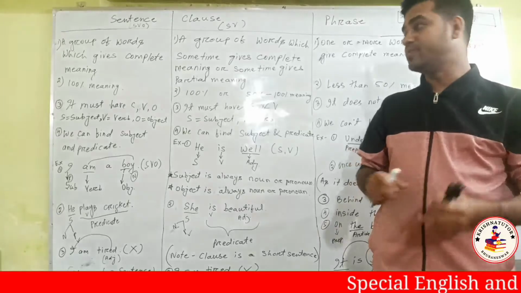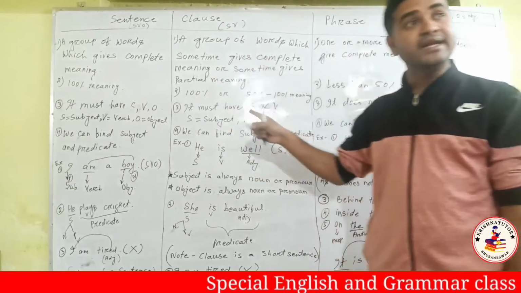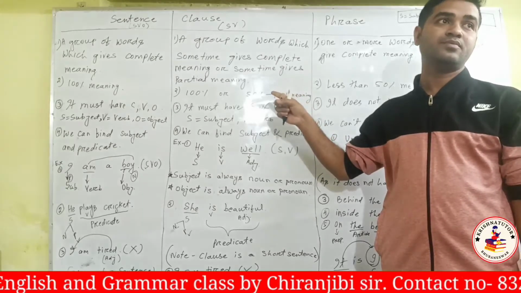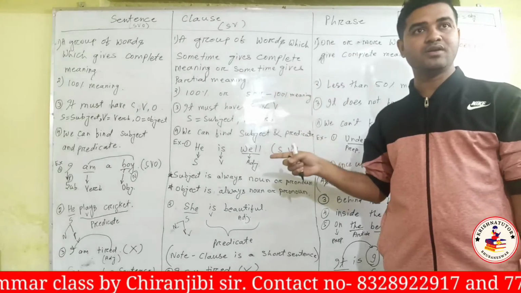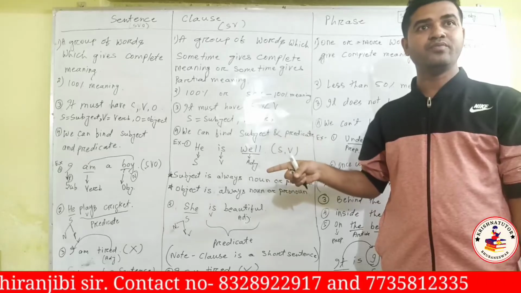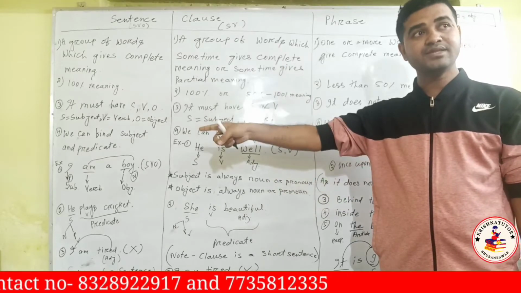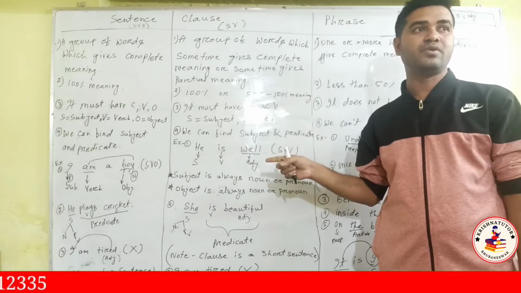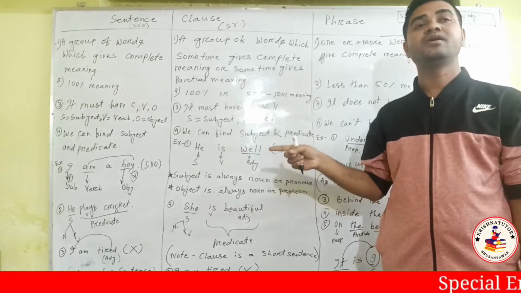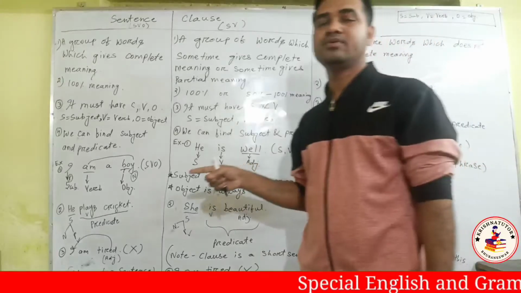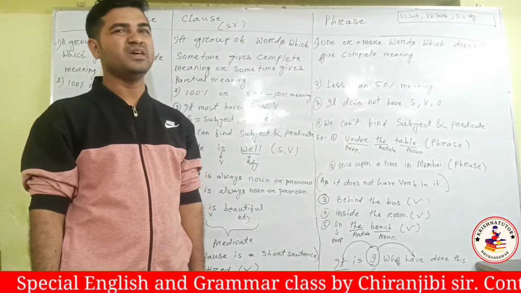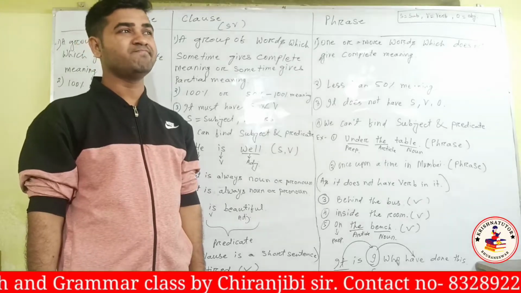And listen to me, there is no clause without a verb. A verb is mandatory. We should have a verb for a sentence and for a clause, both. We should have at least a verb. If you don't have a verb, then it can't be a sentence and it can't be a clause.